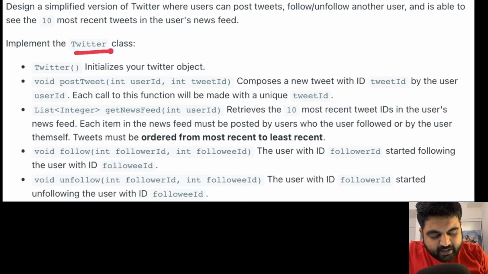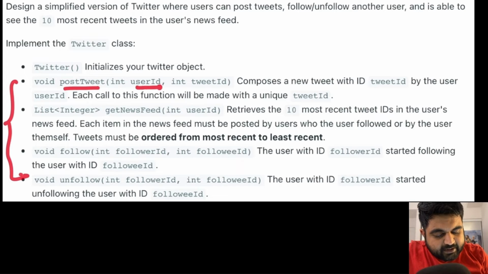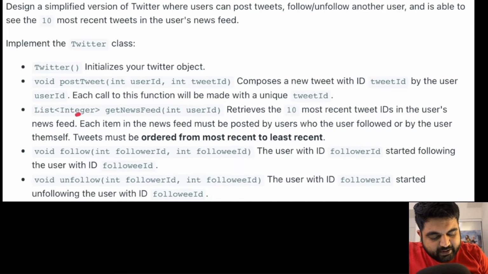So the Twitter class we need to create, we should be able to initialize the Twitter object. Then we need to create these four methods. First method is post tweet, where we provide the user ID and tweet ID, and it composes a new tweet with a new tweet ID by the user. Then we need to create get news feed, where depending on the user ID we provide, it retrieves the 10 most recent tweet IDs in the user's news feed.